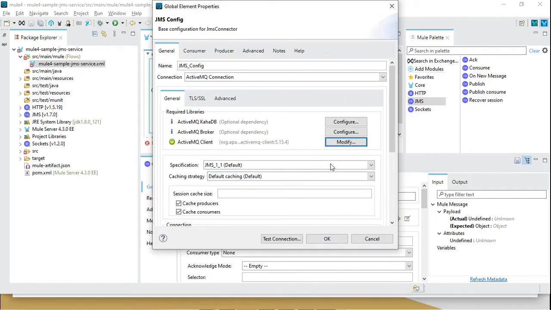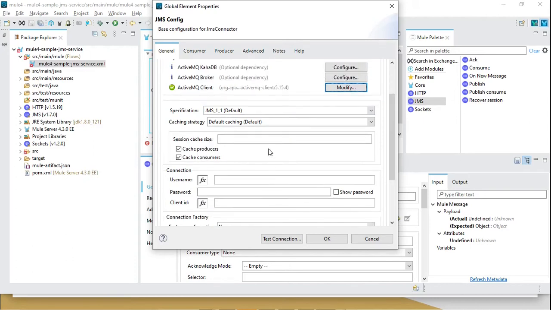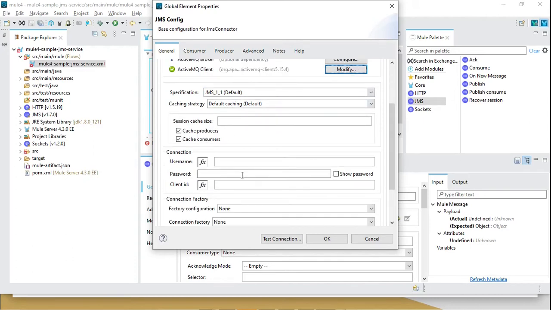We can keep it as it is, specification 1.1, caching strategy default. We can keep it like the cache. Also we can keep the cache producers and consumers. It will also help the throughput, so it will not create a new session, new producer and new consumer every time.